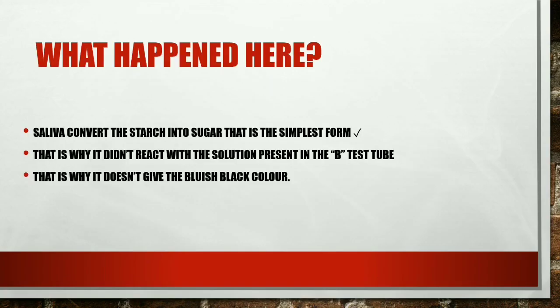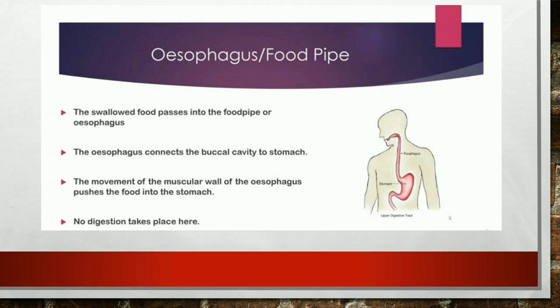Saliva converts the starch into sugar, the simplest form. This is why it didn't react with the solution in test tube B. It does not give the bluish black color, because it is already converted into sugar with the help of the saliva.